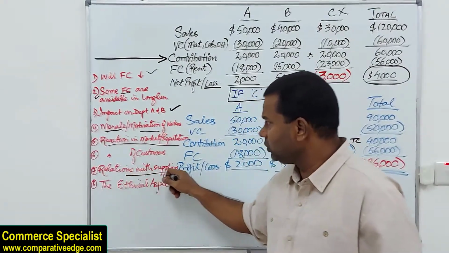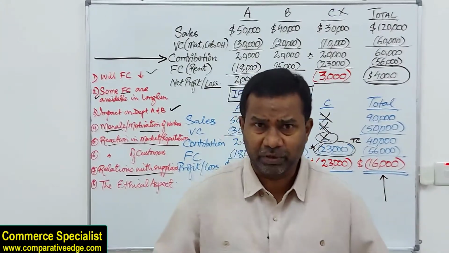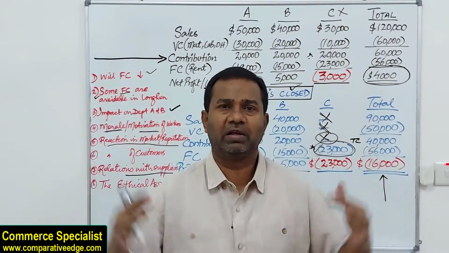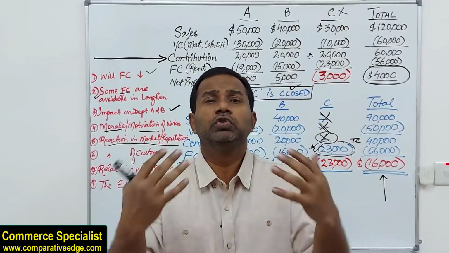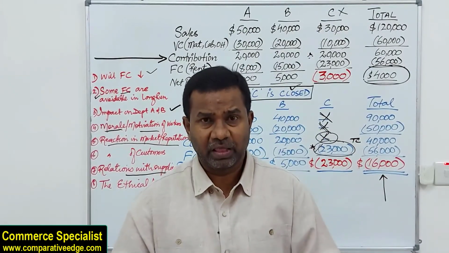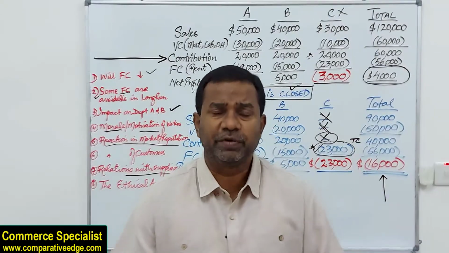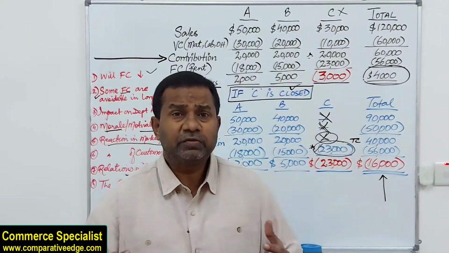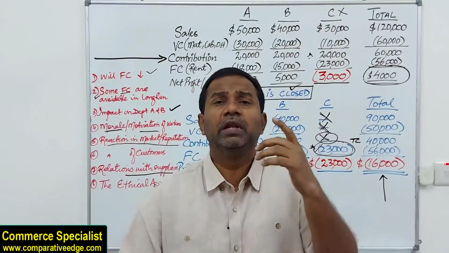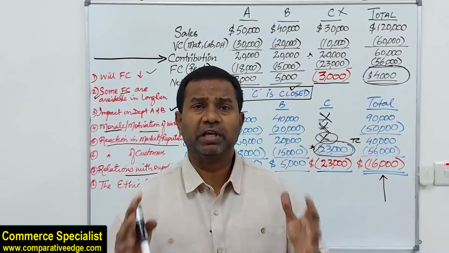Then we're talking about relation with the suppliers. Relation with the supplier here means, for example, when the three departments were operating, you were buying goods in bulk. You were placing huge orders. You were getting some discounts as well. But now that one department is closed, your orders will not be the same as before. Suppliers were happy when you were buying in bulk. Now that you are not buying in bulk, you may not be their top priority. So this also is to be kept in mind.